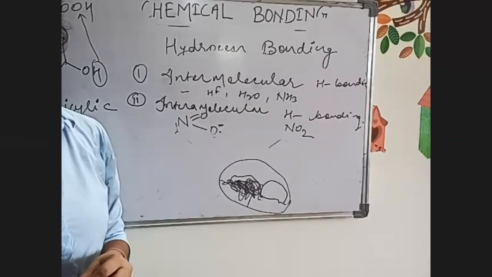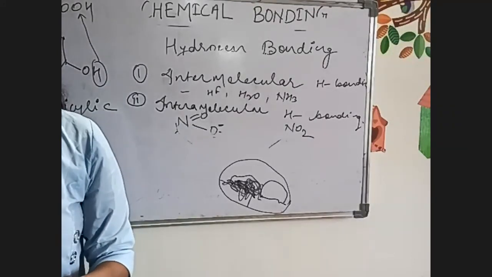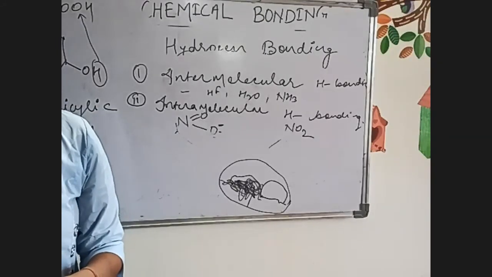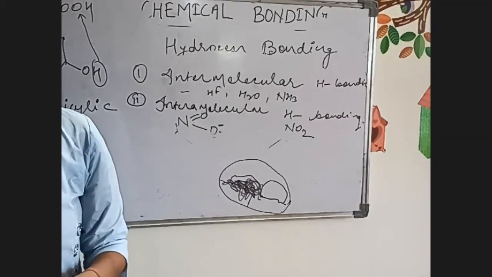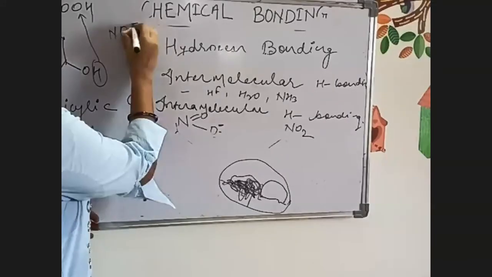Ma'am, you said about Lewis dot structure, the example NO2 minus you gave. There were 5 electrons in the valence shell, but you put 6 electrons. I didn't understand that part. Because it was written NO2 minus. NO2 minus means it has gained one electron.